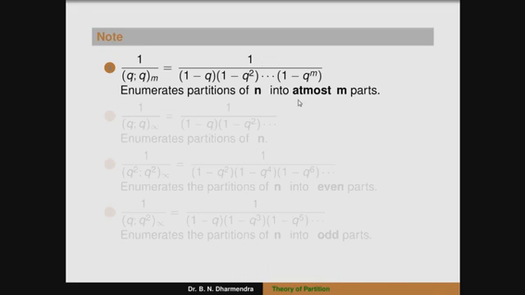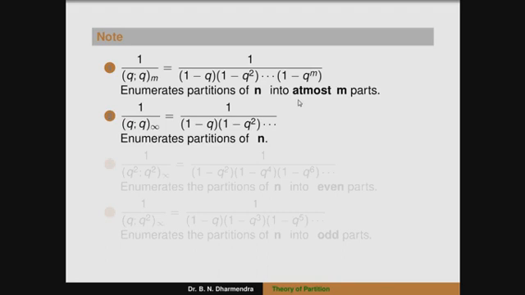Similarly, if it is infinity, the next one, 1 divided by (q;q) infinity, can be written as 1 divided by (1 minus q)(1 minus q squared) up to infinitely many terms. That enumerates the partitions of n. There is no restriction in the partition.